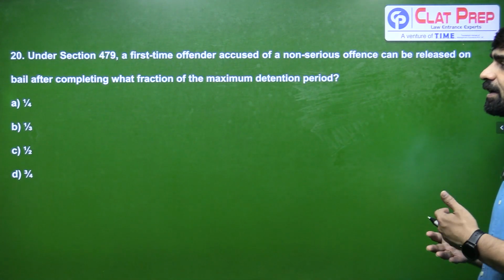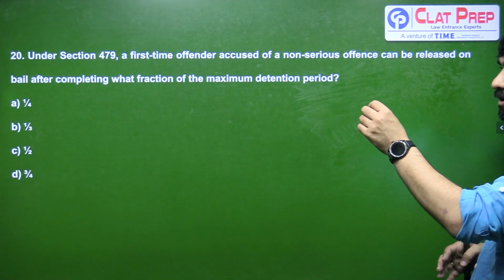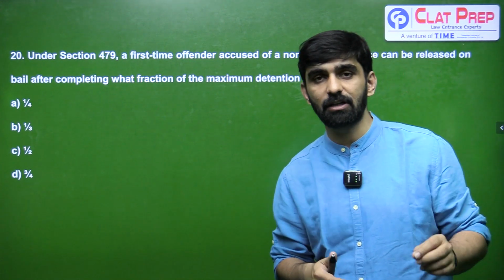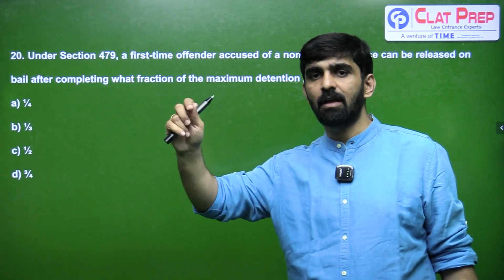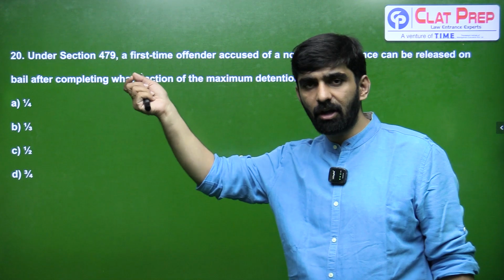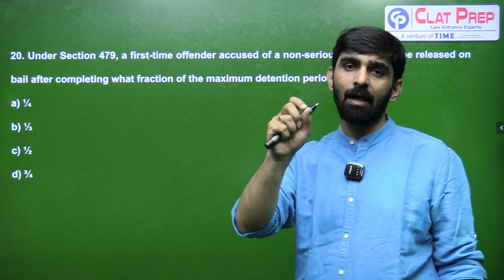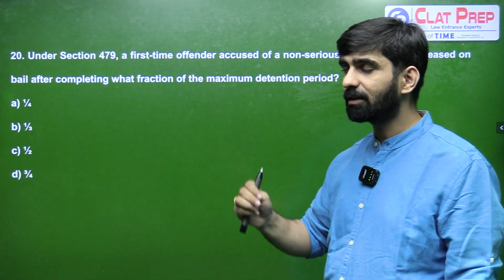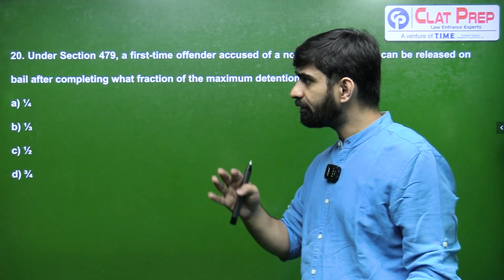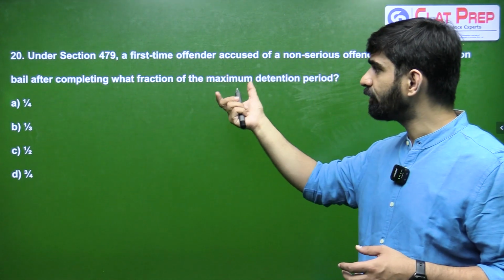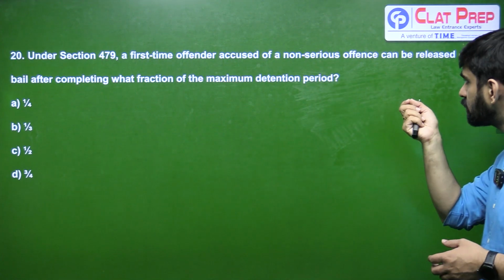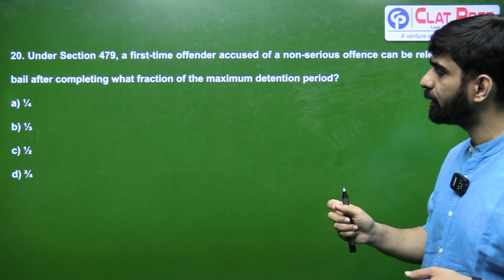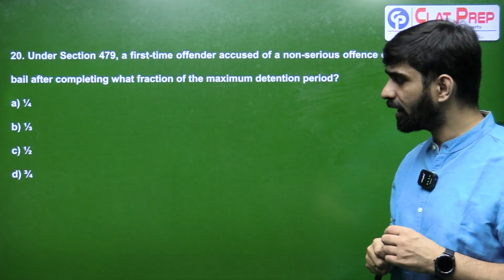Under section 479, a first time offender. So section 479 of the Bharatiya Nagarik Suraksha Sanhita, we are talking about BNSS. I forgot to mention BNSS here, but if you have gone through today's news analysis, you would know that I am talking about section 479 of BNSS. Let's understand the question first. Under section 479 of BNSS, a first time offender accused of a non-serious offense can be released on bail after completing what fraction of the maximum detention period?